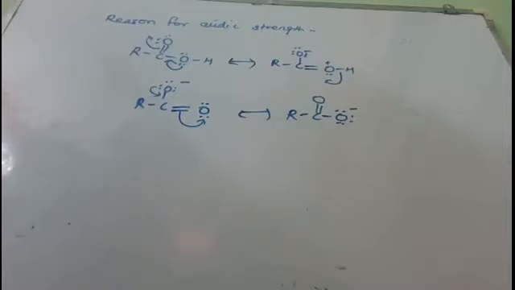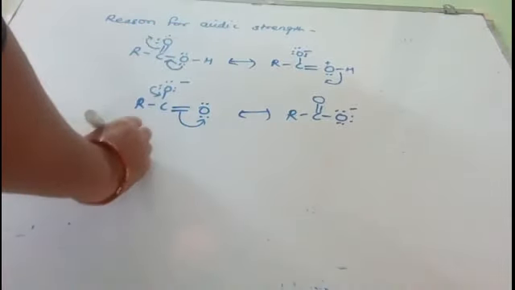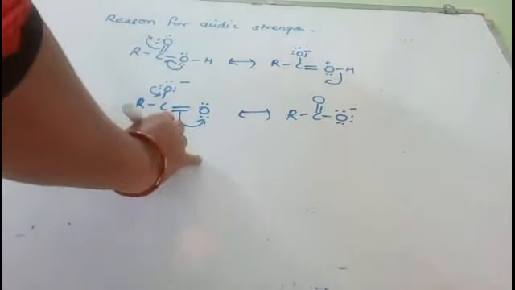Next, how can we increase the acidic strength of carboxylic acid? What is the effect of the substituent on the acidic strength of carboxylic acid? Now let us see here. Suppose we have ethanoic acid.